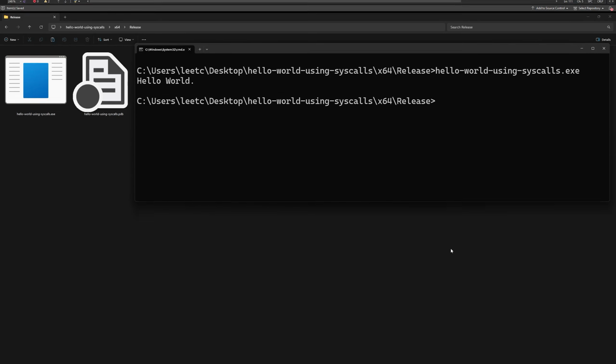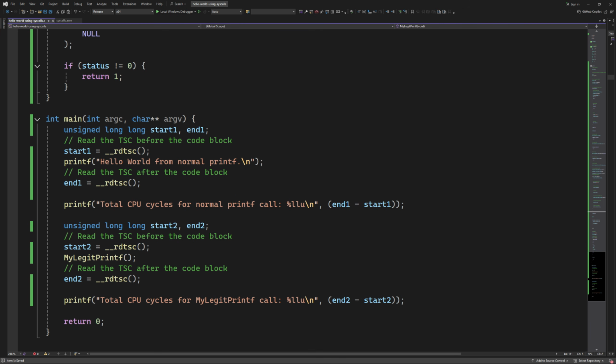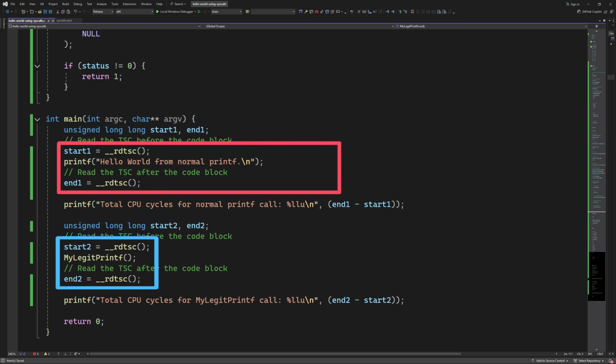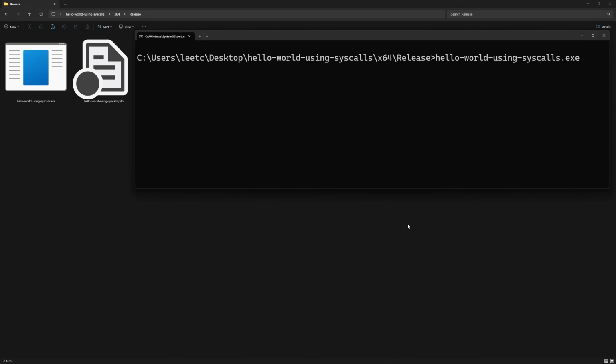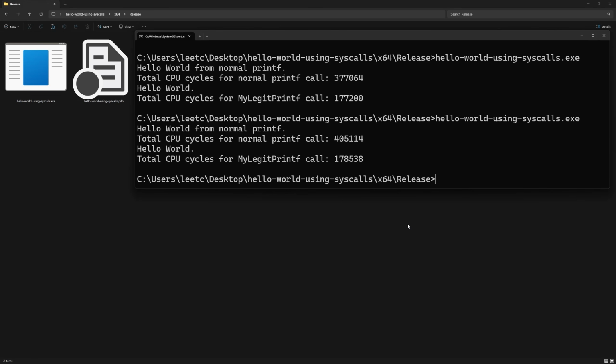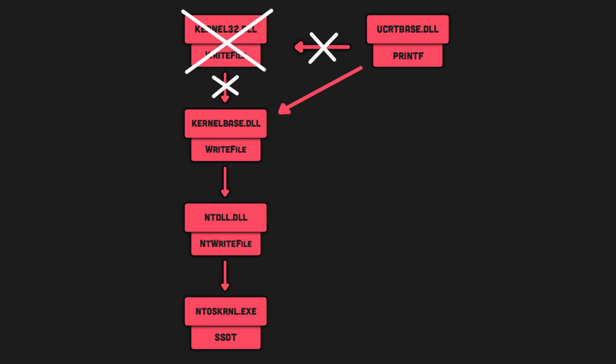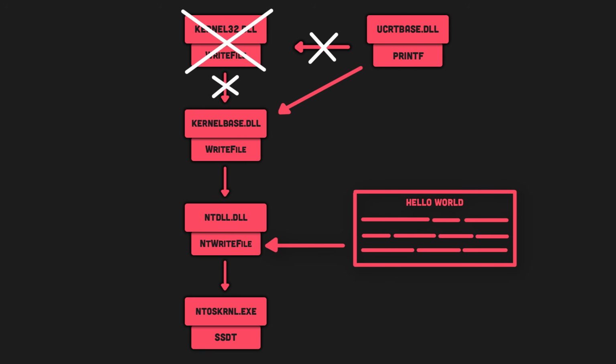I was also curious about the performance difference between this implementation of a quote-unquote printf and the normal libc printf. So I measured the CPU cycles they both take during execution, and it turned out that our implementation takes almost half the CPU cycles to finish execution. This makes sense because, as we discussed earlier, any normal printf call has to go through these layers before invoking the syscall, while our implementation completely bypasses these layers and jumps straight to the ntdll library and invokes the syscall.